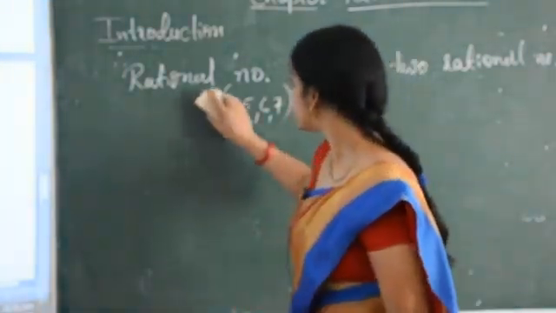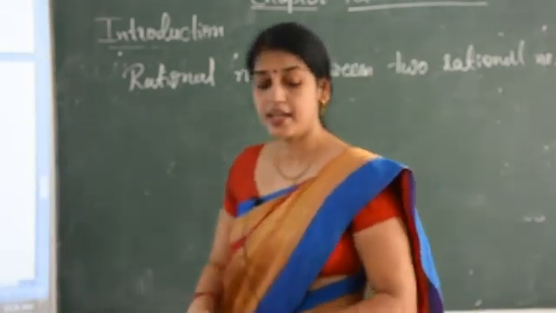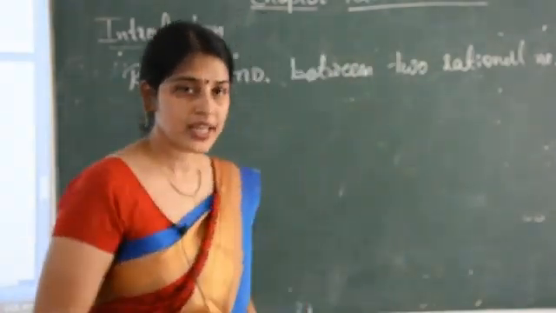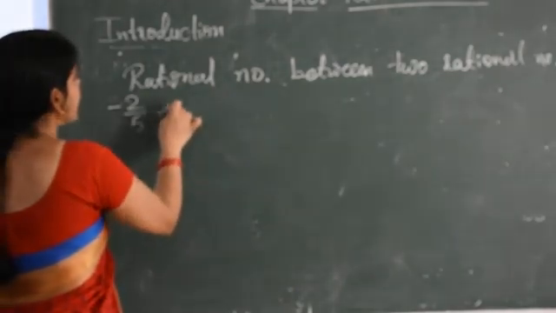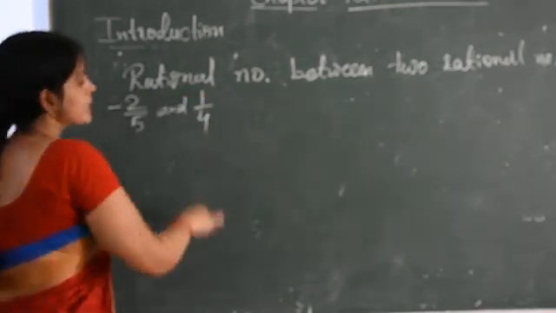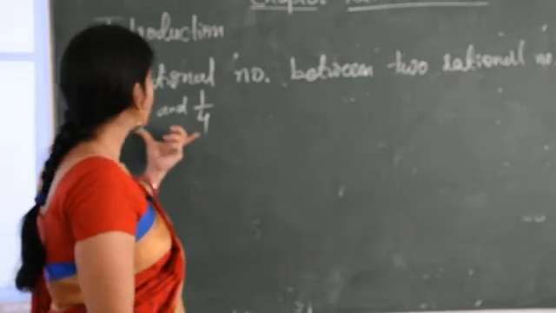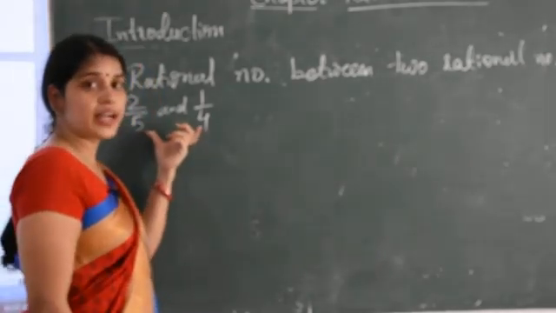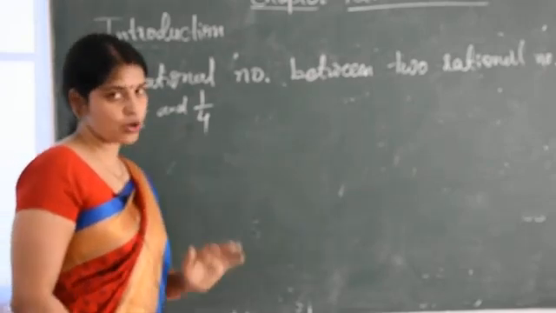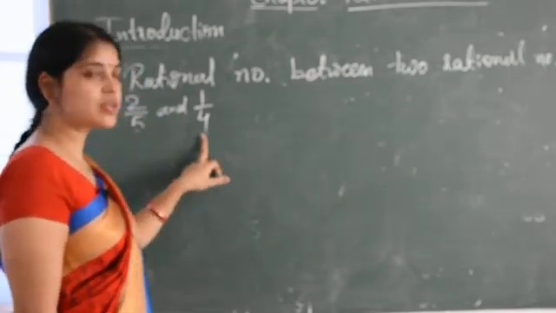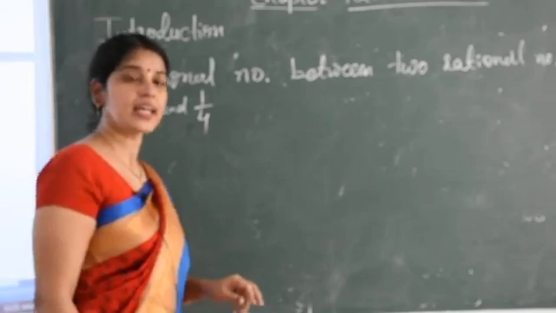So let's take one example. Choose any two rational numbers. We select here one negative rational number and one positive rational number. Now first we have to see whether their denominators are the same or not. If their denominators are not the same, then we find their LCM.